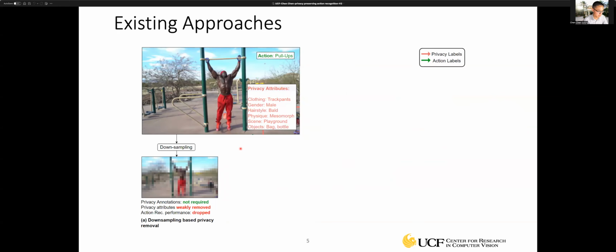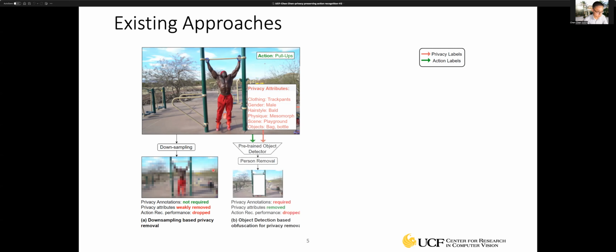So we can do downsampling of each frame in the videos. In this case, the privacy attributes can be largely removed, right? Because we cannot observe the person's appearance very clearly. And it does not require privacy annotation, right? What is the privacy attribute within this video? But the downside is that it will degrade the action recognition performance a lot, because a lot of information is lost because of the reduced video resolution.